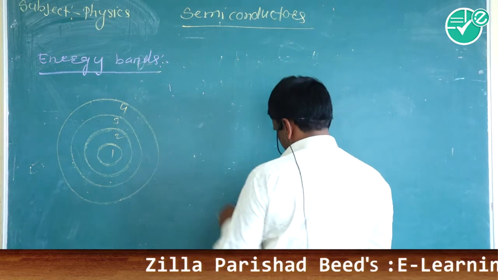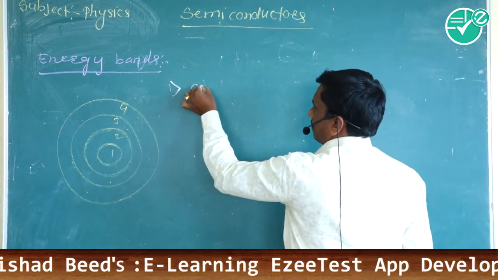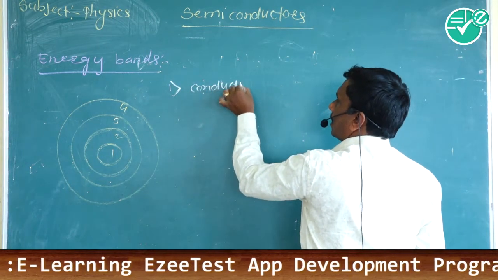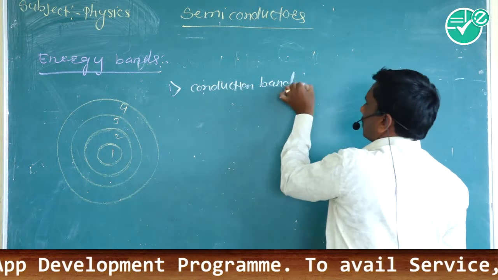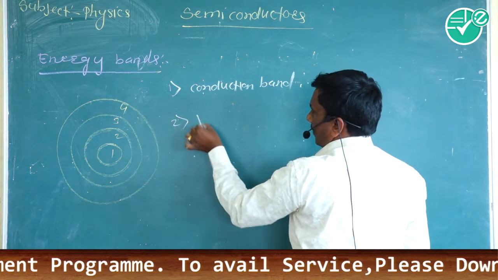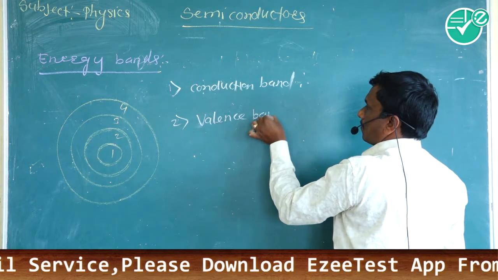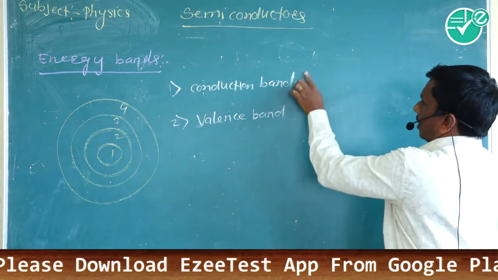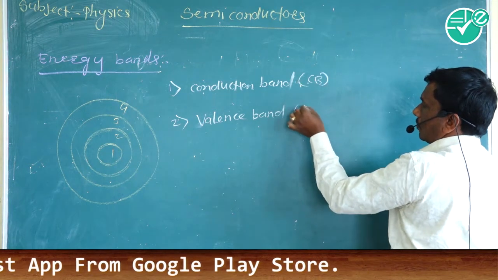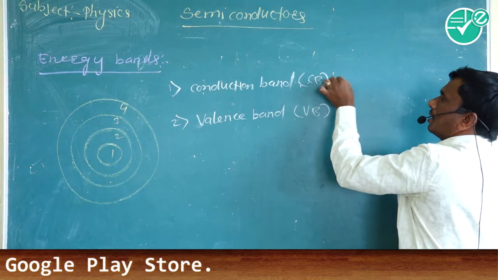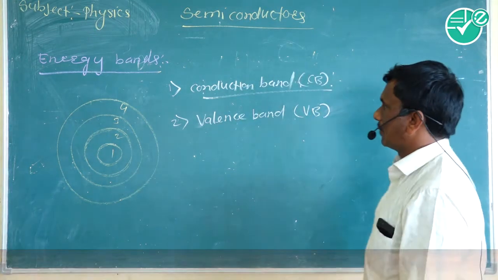First, conduction band, and second, valence band. Conduction band is noted by CB, and valence band is noted by VB.